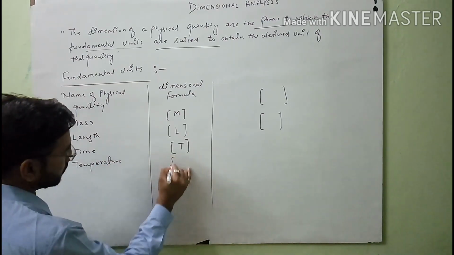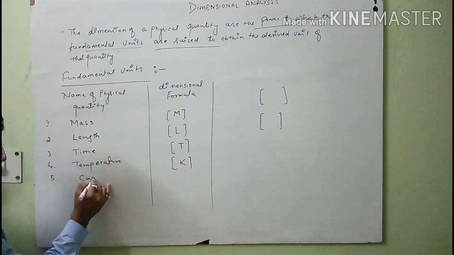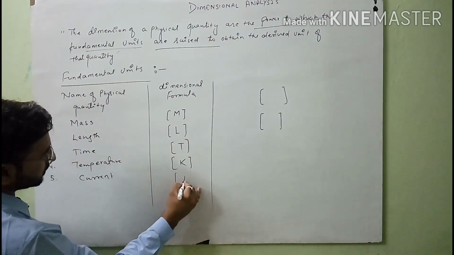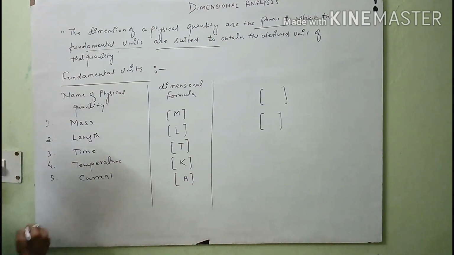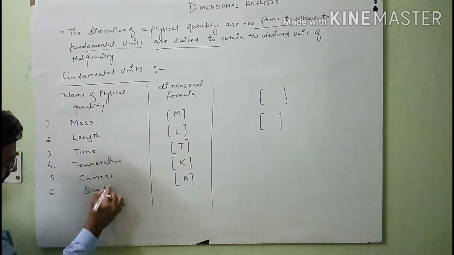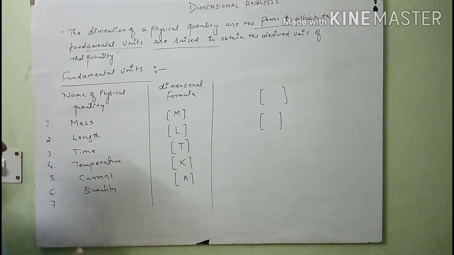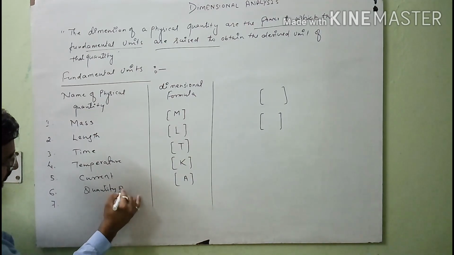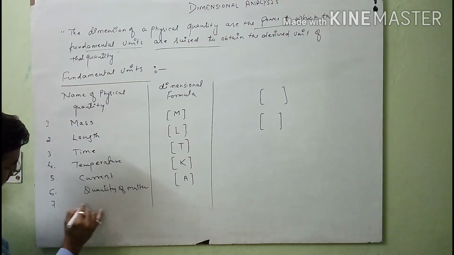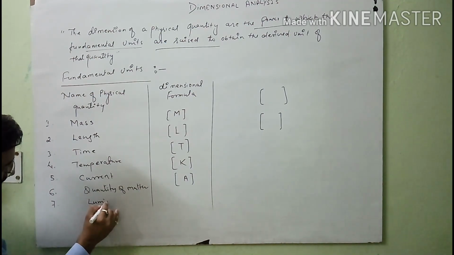After this I will write the dimension formula for temperature. For temperature you will use K, and for electric current you will use A for ampere. The sixth and seventh are quantity of matter, and the last one is luminous intensity. These are not important for the dimension formula of derived physical quantities.